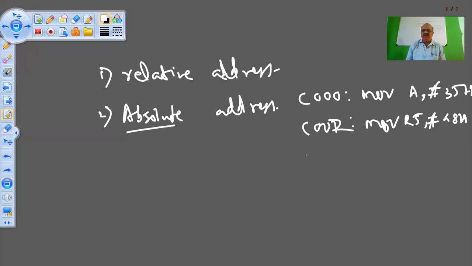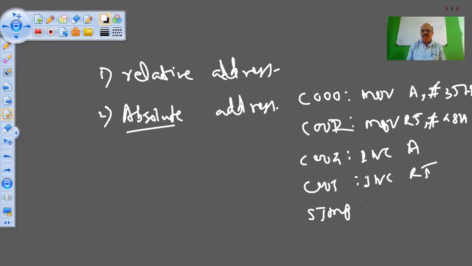Okay, C004 INC A, C005 INC R5, and SJMP loop. Loop is here. Loop is the name given to this address.